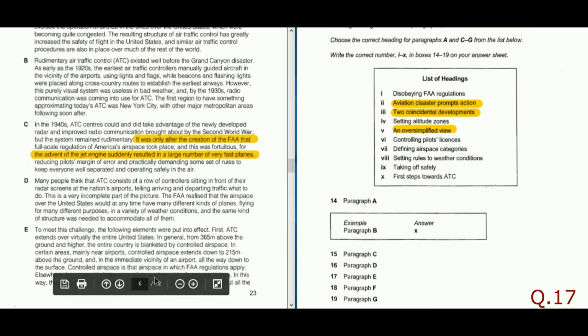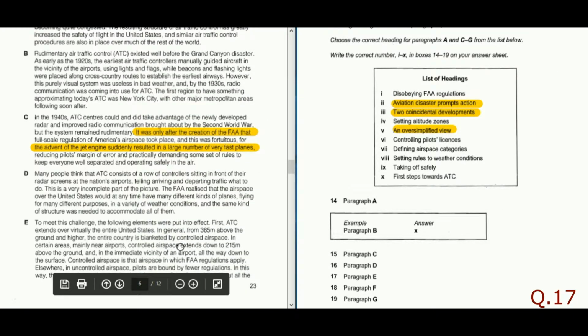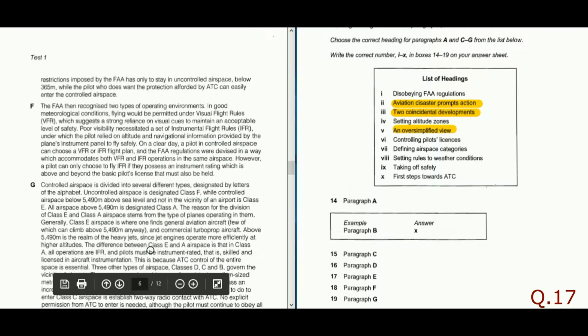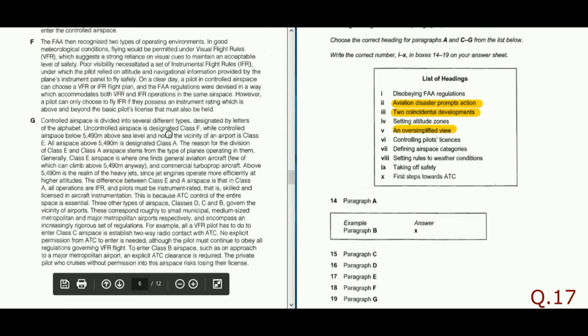Defining airspace categories. Yes, it is given in general from 365. While skimming, I could see that the G paragraph has a lot of detail about this, like which categories, which class could fly.